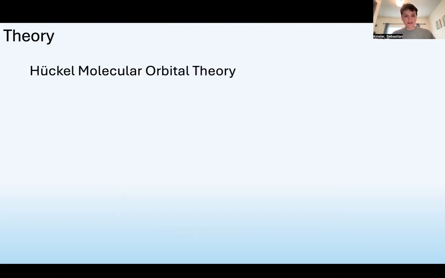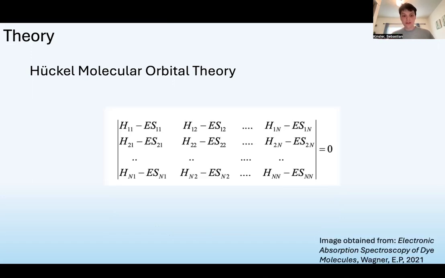Next, let's talk about Huckel molecular orbital theory. This model is much more in depth than the particle in a box model, as it attempts to solve the Hamiltonian of the molecular wave function by linearly combining atomic orbitals. To do this, a matrix is created by combining each adjacent molecular orbital, accounting for the energy of the electrons in the independent atomic orbitals and the energy received from overlapping. Thankfully, we have computers that can set these up and solve these matrices for us.